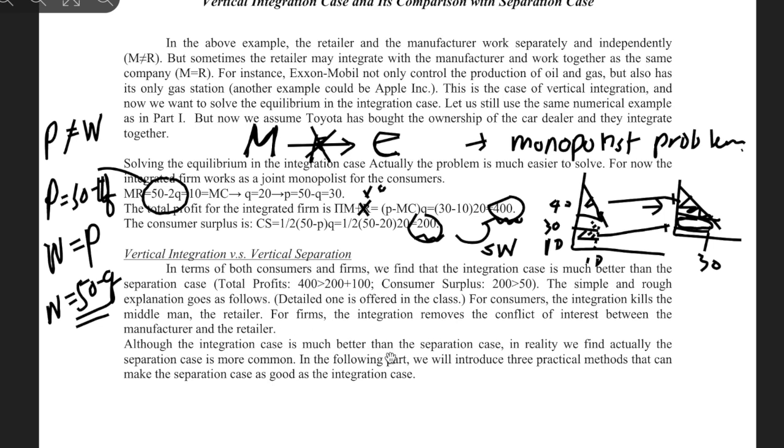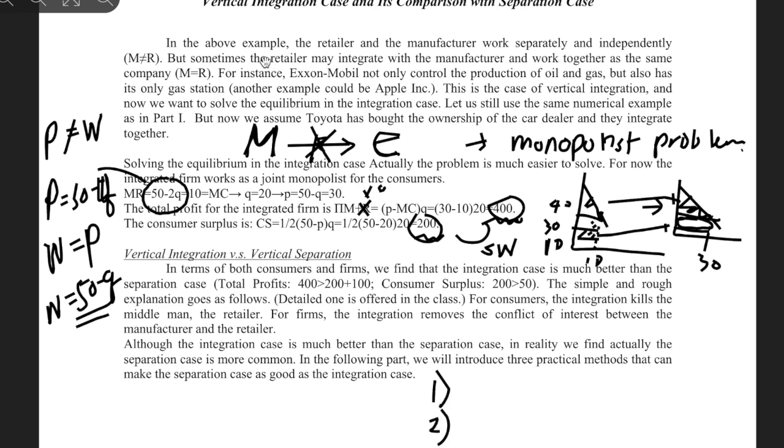So it's much better than the separation case, but in reality, we find actually the separation is more common, right? In the following part, we'll introduce 3 practical methods that are used in the vertical separation. And as to why we have the separation, I can come up with 2 reasons.